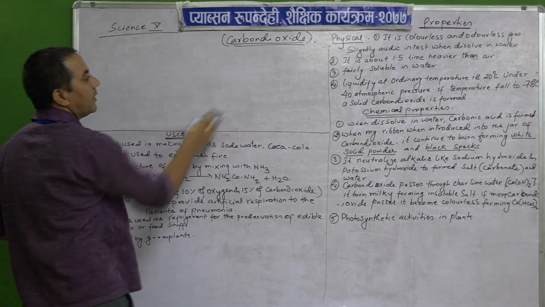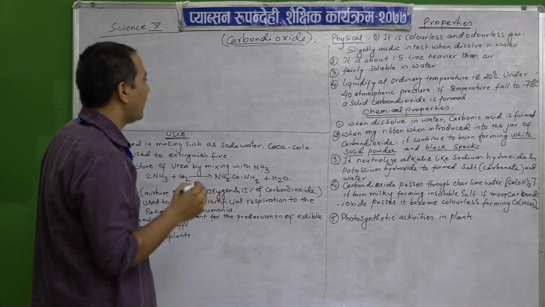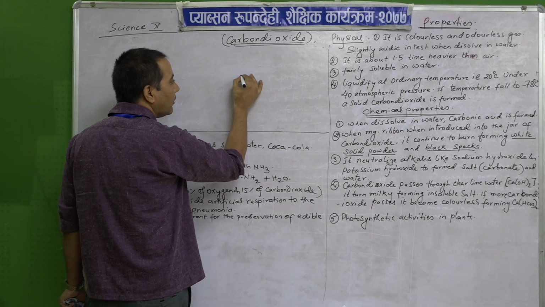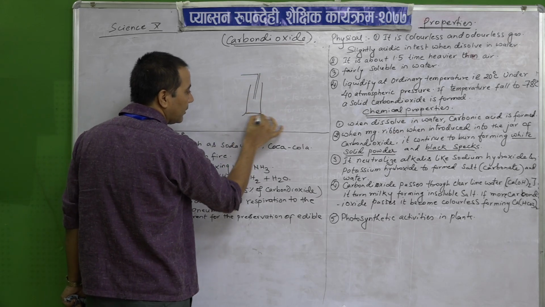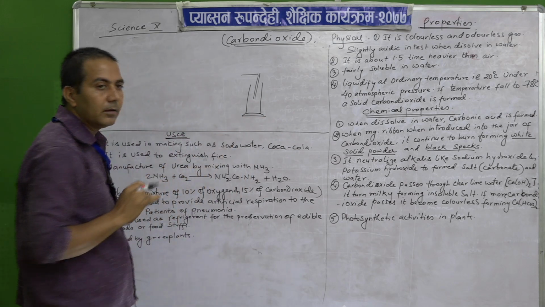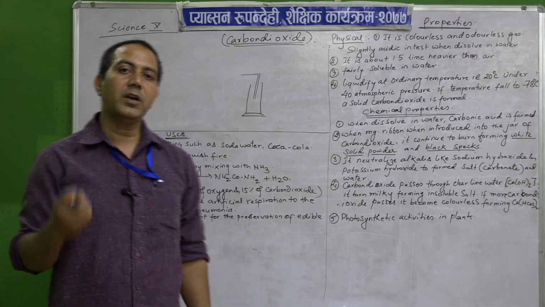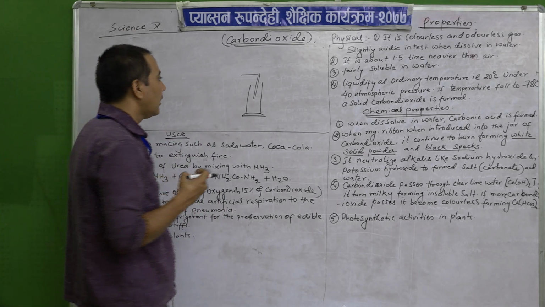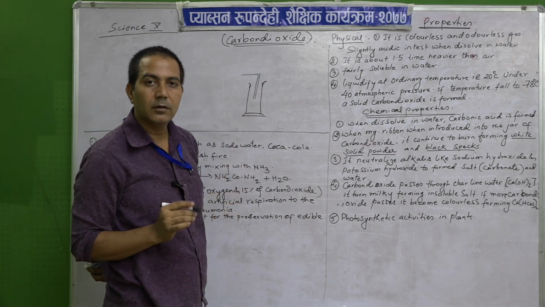Now the next one. In the preparation of carbon dioxide, we put the gas jar like this, with upward displacement, isn't it? The question may be asked why carbon dioxide is collected by upward displacement of air.